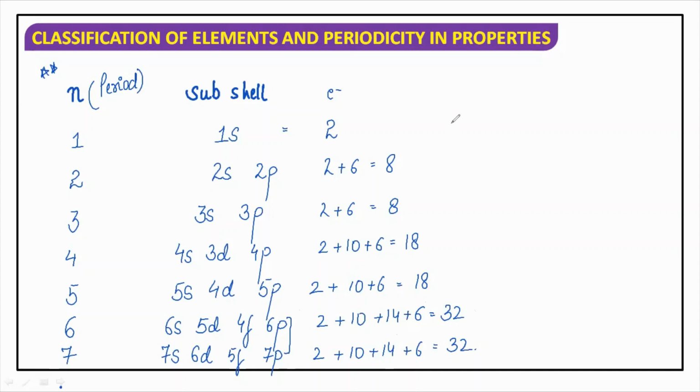So if I talk about the first period, it will have a maximum of 2 elements, that is hydrogen and helium. Then again 8, 8. These two will have 18 and the last two will have 32. Okay, so this is how you will use this series to write the electronic configuration for higher elements. I hope I am making myself clear.